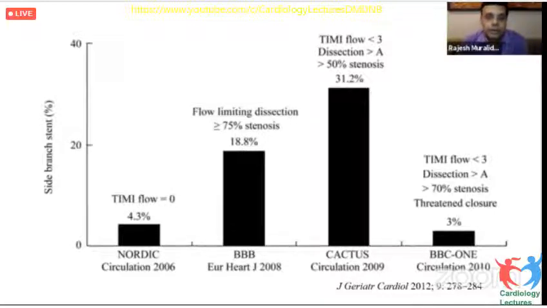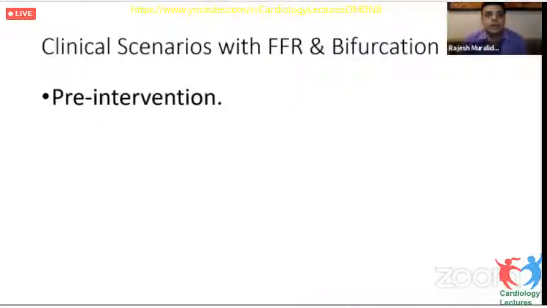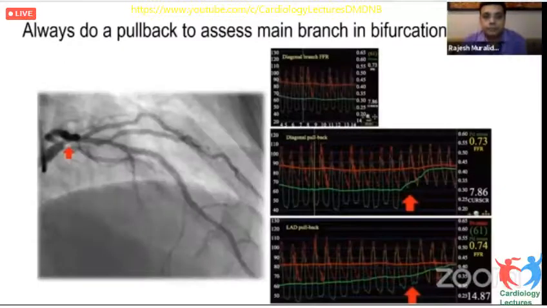We thought that the FFR would be the game changer in this subset as well. Now, let us see the clinical scenarios where FFR in bifurcation may be useful. In a pre-intervention setting to assess the side branch, it may be used just like in any other coronary lesion. But we need to understand that if you are using an FFR wire in a side branch, always do a pullback across the main branch in bifurcation lesions.